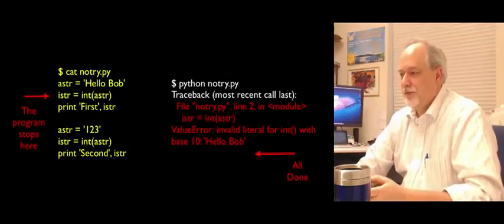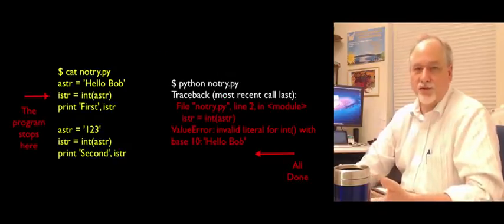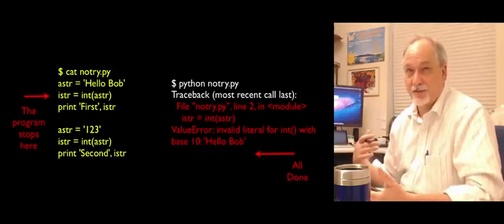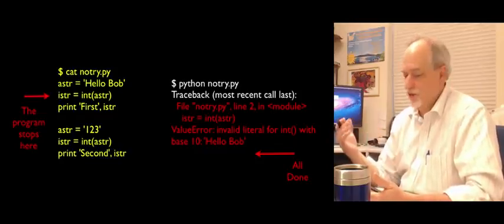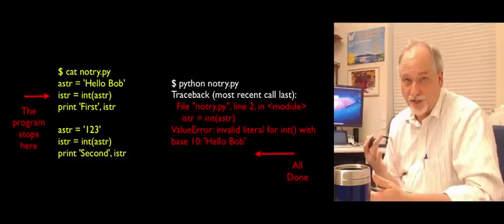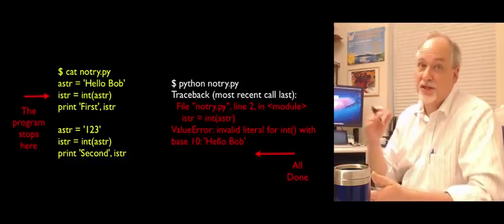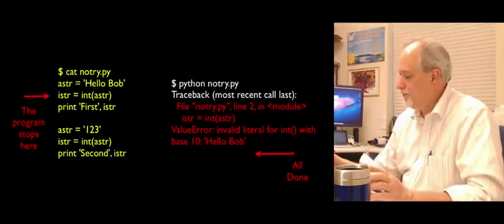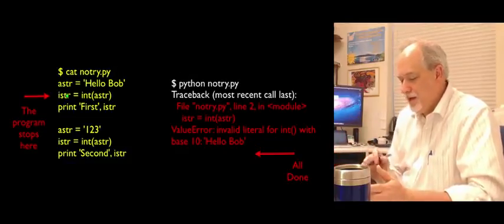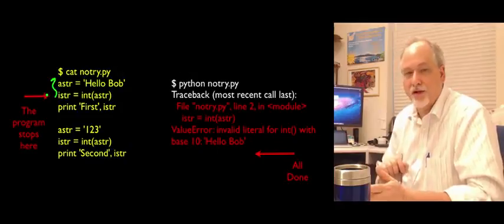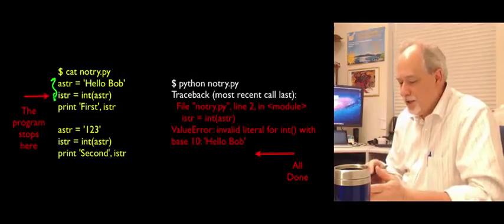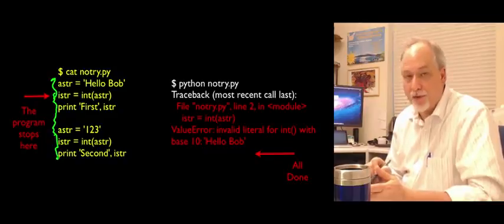So here's a little bit of code, and we've done this code before. This is code that's kind of similar to your rate and pay homework, where you read a string using raw input, you converted it using float, but then if you typed in Fred, the thing blows up. So we're kind of simulating that right here. So here we have a string variable called hello Bob, and then we try to turn it into an integer, and then we're going to print that out, and then we have another string called one that has the characters 1, 2, 3. We convert that to an integer, and then we print that one out.